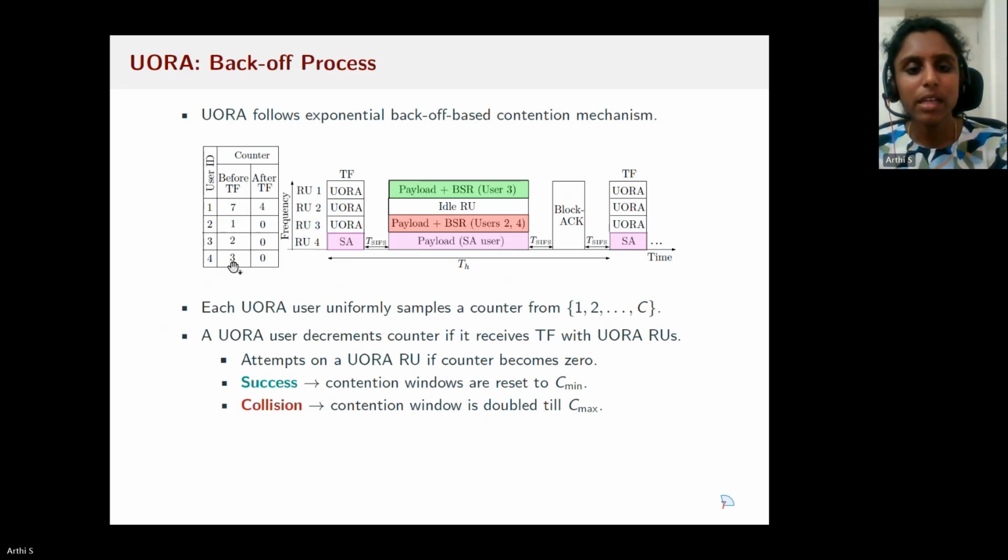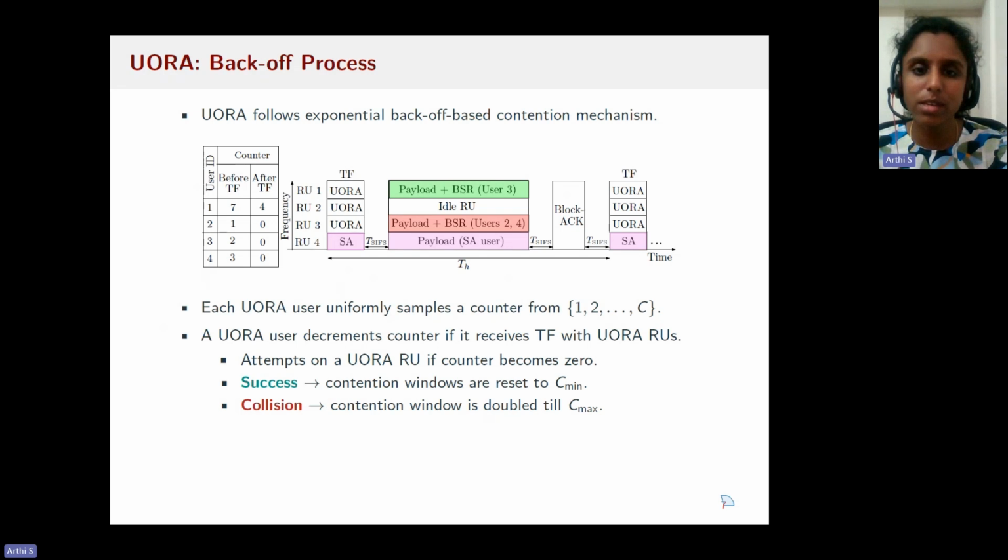And after a user receives a trigger frame which mentions the RUs allocated for random access, it decrements the counter by the number of RUs allocated to random access. So here there are 3 RUs allocated for random access, hence the backoff counters are decremented by 3. And as soon as the counters become 0 or negative, the users randomly choose one of the random access RUs and they try to attempt.